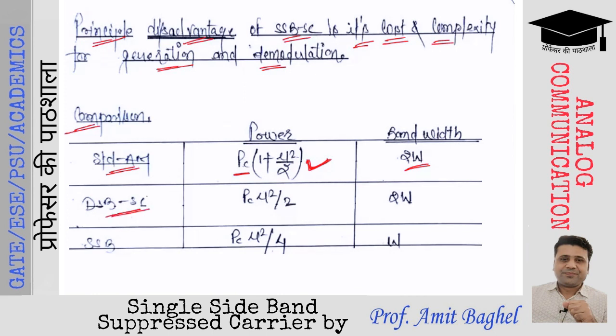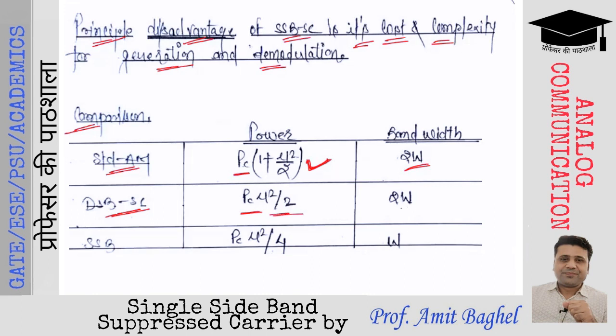From the standard AM, we went on to the discussion of DSBSC, where the carrier is suppressed. Only the two sidebands are sent from the transmitter to the receiver. So, carrier power को हटा दिया गया है. Carrier power को हटाने के बाद जो power बचेगी, that will be the sideband power. Hence, the sideband power is the total power of the DSBSC, which is nothing but PC mu square by 2.